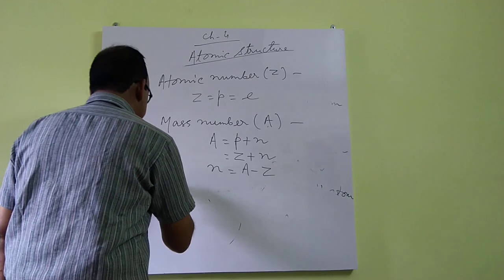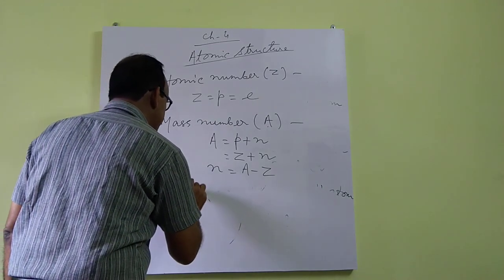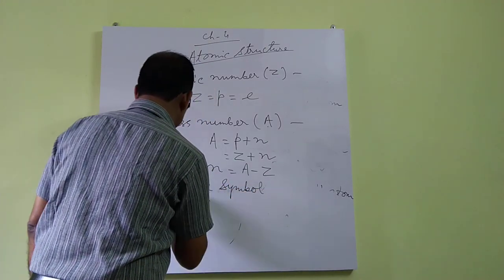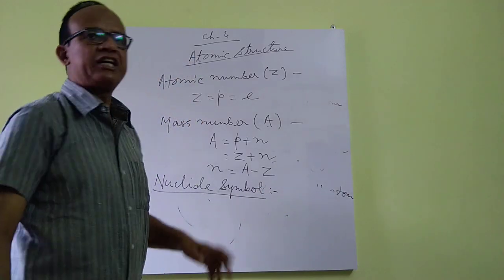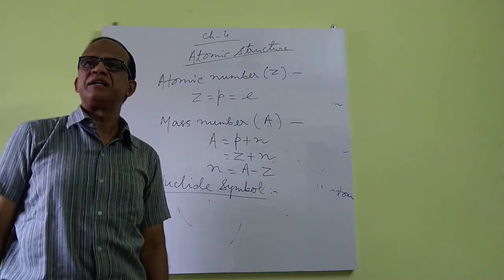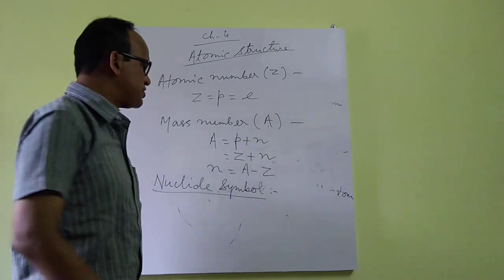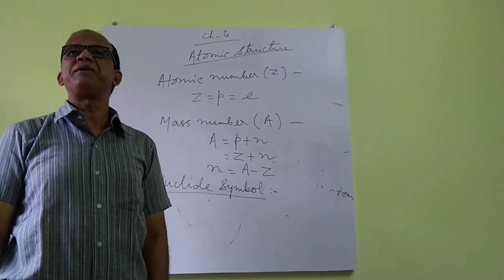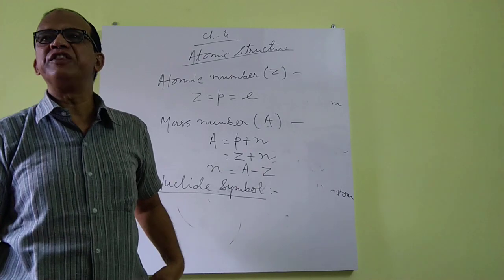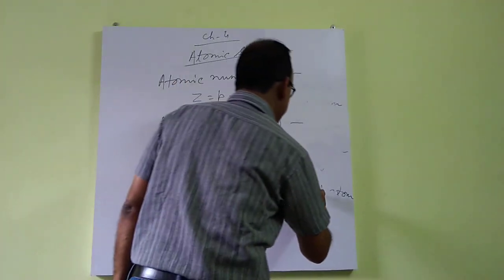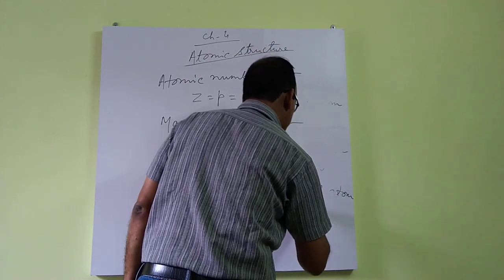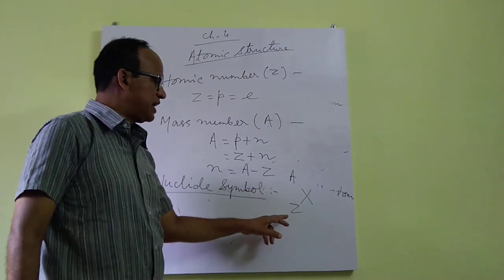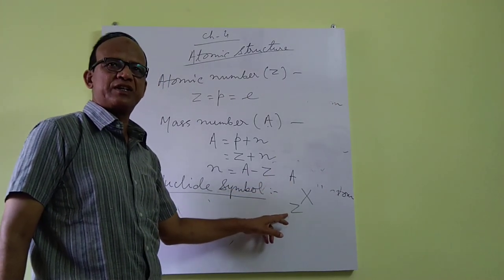Now what is nuclide symbol? It is the symbol of an element showing mass number as the superscript and atomic number as the subscript on the left hand side. Suppose we have the element X. So this is the nuclide symbol of X. Mass number as superscript and atomic number as subscript.